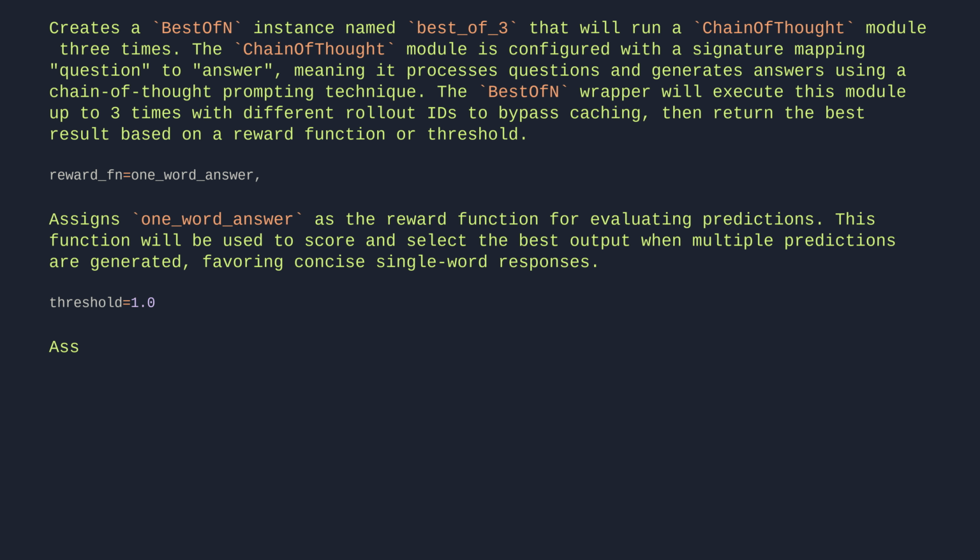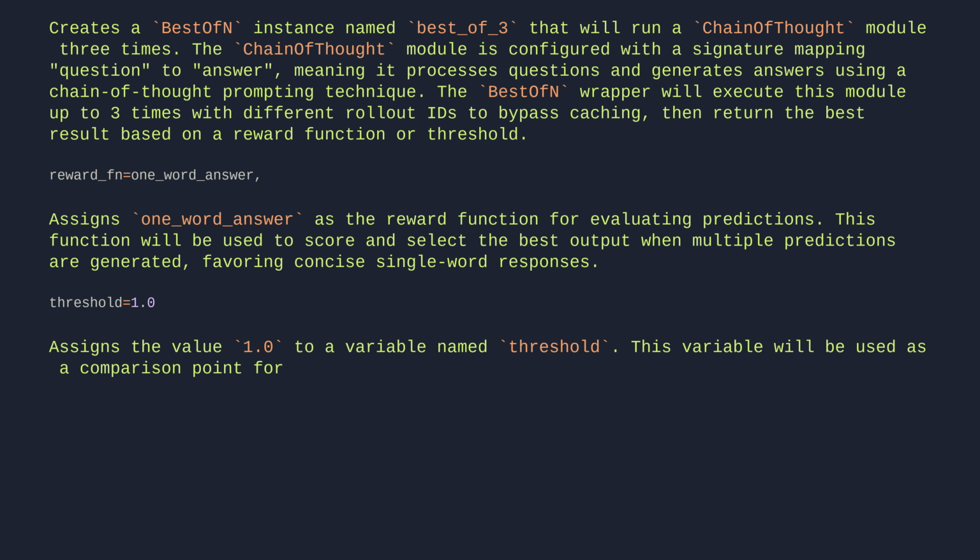threshold=1.0. Assigns the value 1.0 to a variable named threshold. This variable will be used as a comparison point for determining whether a prediction meets the required quality level in the DSPy framework.